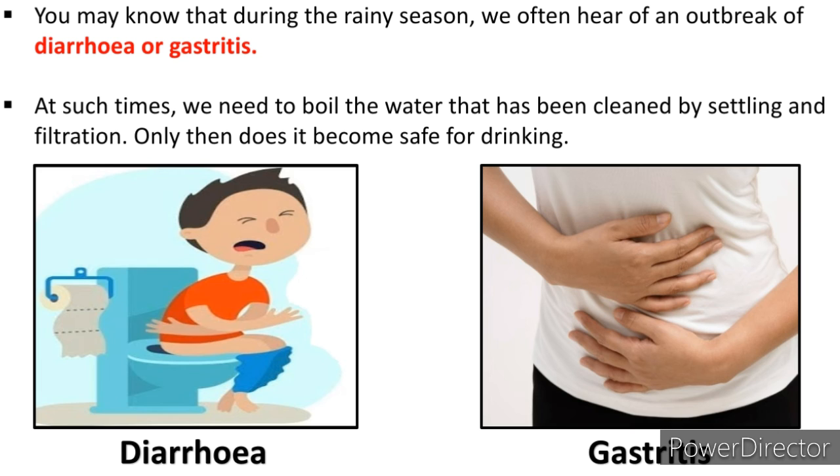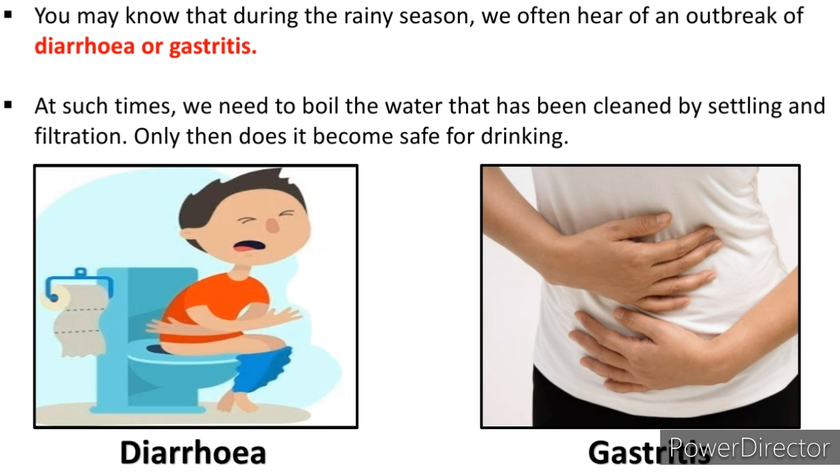Okay, so these diseases occur in the rainy season because of the water which you drink. Okay, what happens, many microorganisms and impurities mix in the water in the rainy season. Okay, so these diseases happen. So at such time, what should you do? We need to boil the water that has been cleaned by settling and filtration. First you have to do settling and filtration, which we have seen in the experiment. After doing that, you have to boil that water. Only then that water will become safe for drinking.